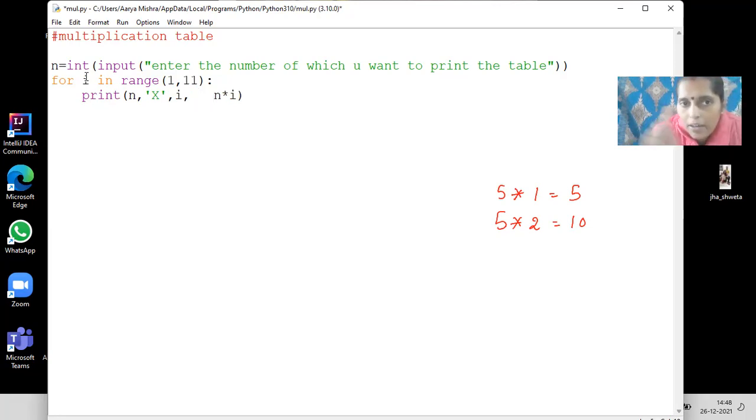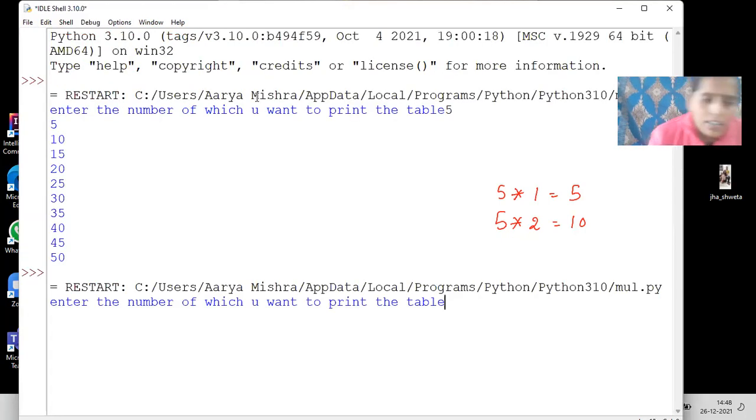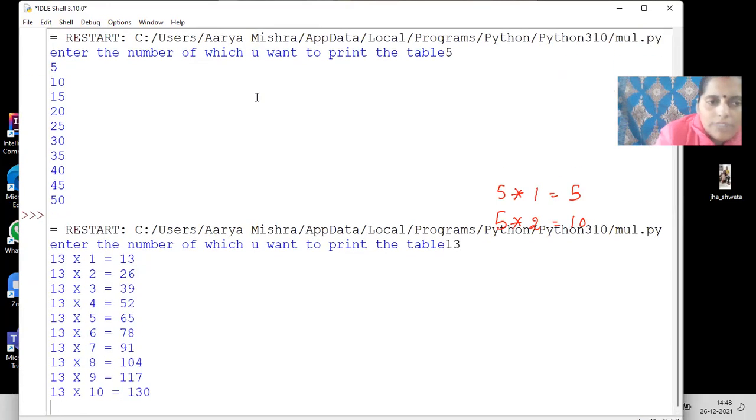Okay. Then 5 into 1 is fixed, so I will write it under quotes. Is equals to what? N into I, whatever the multiplication value will be, I will store the value into that. Correct? Now see whether it works or not. Definitely it will work. Let us suppose I want to take the table of 13. See, 13 ones are 13, 2s are 26. Easy. Okay. So this is a small program which I have written using a for loop.